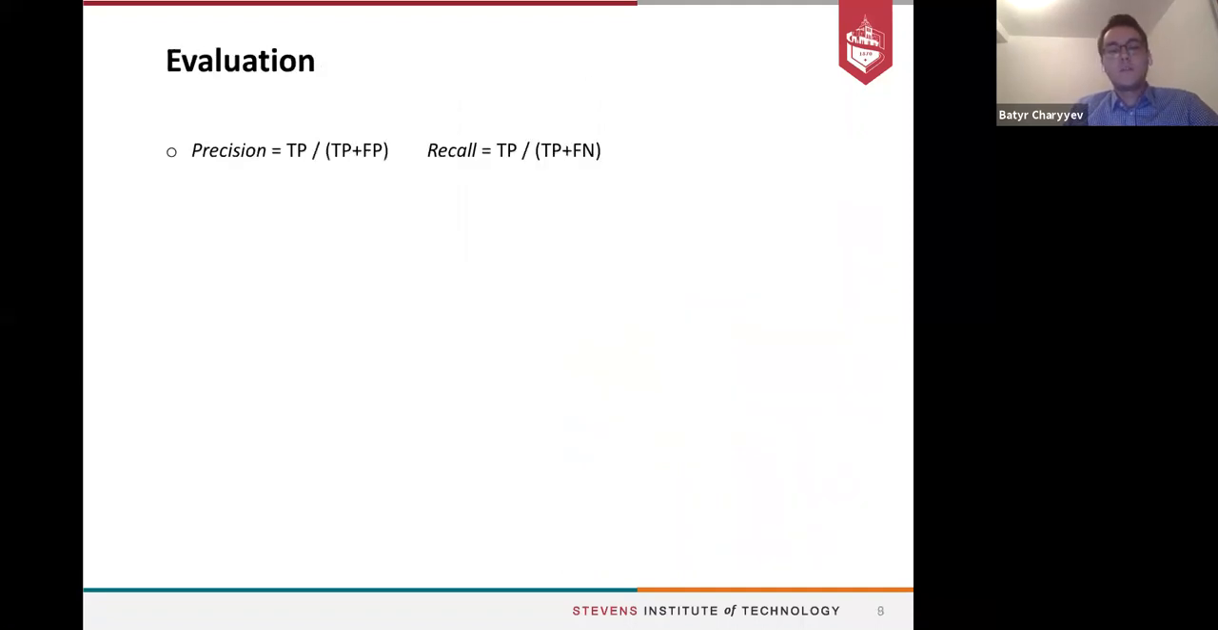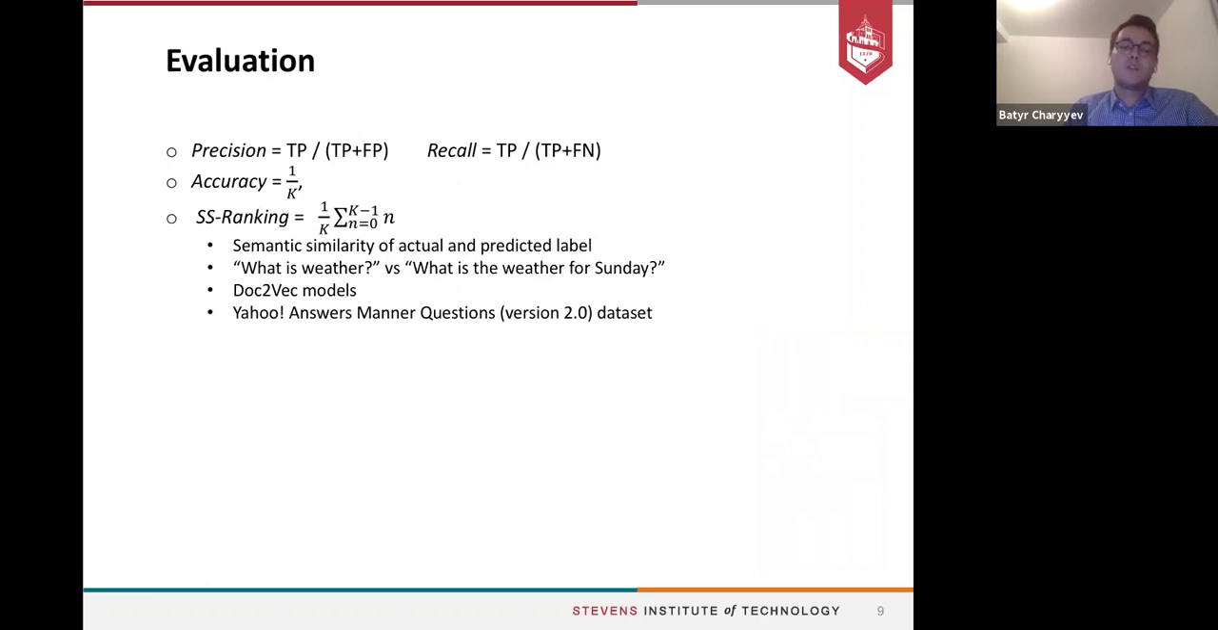So let me talk about the evaluations. We evaluated in terms of precision, recall, and accuracy. We also evaluated in terms of semantic similarity ranking. As we said, there might be voice commands which have higher semantic similarity. For example, if our model predicted the voice command "what is the weather for Sunday?" and its actual label is "what is the weather," we cannot say that the prediction is completely wrong. So to evaluate it, we use a semantic similarity ranking.